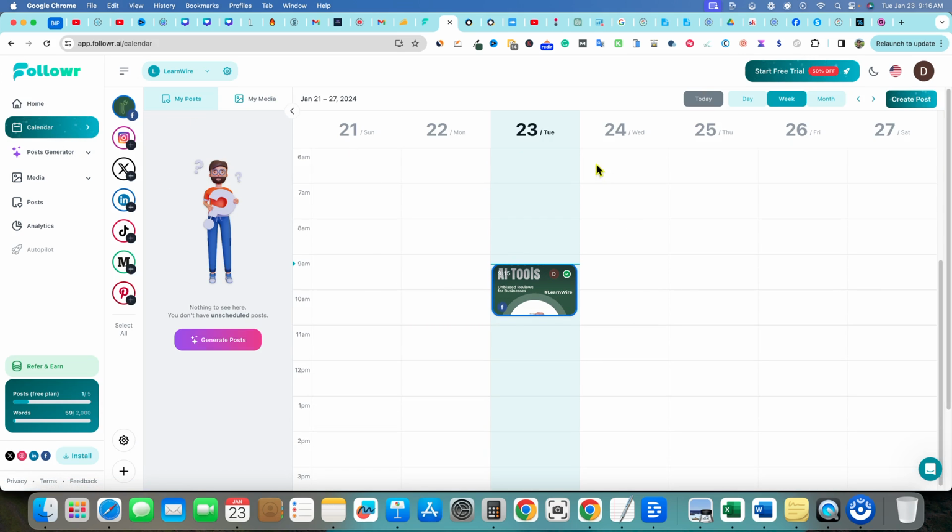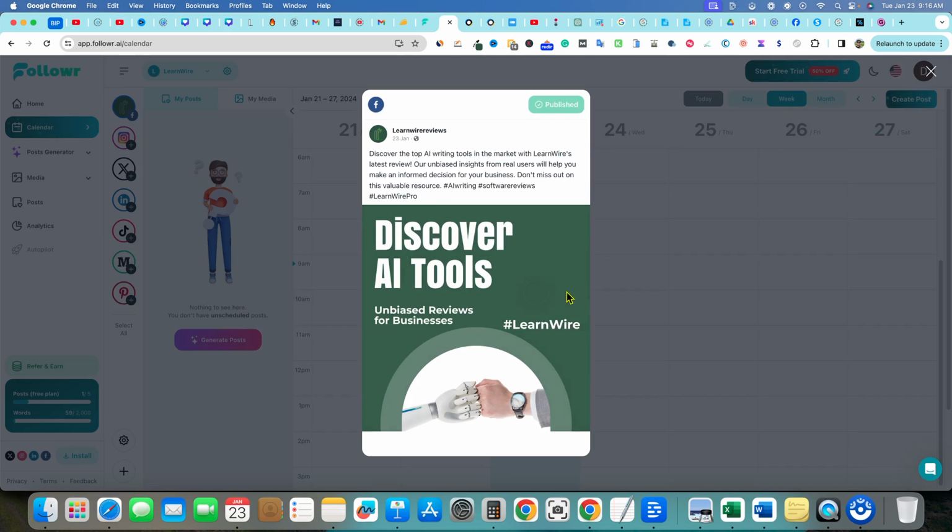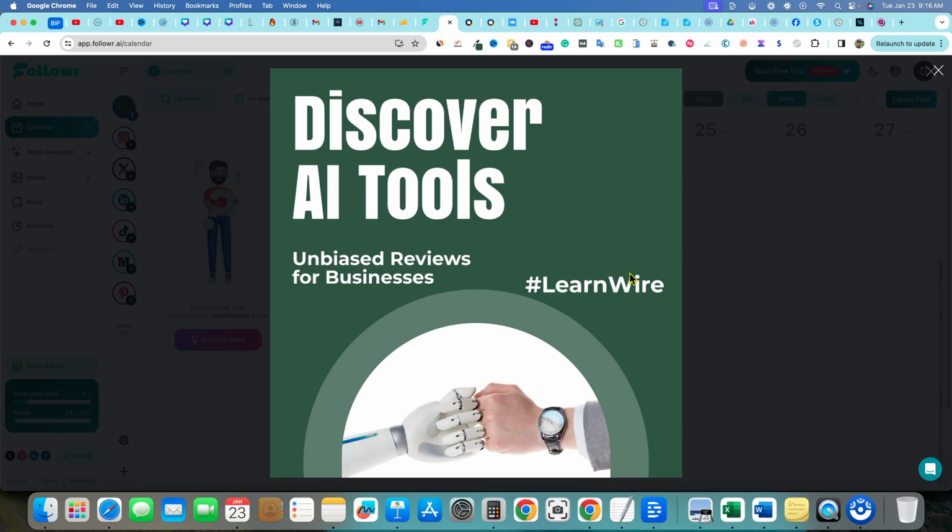Let's go and take a look at calendar. This is what the calendar looks like. It's going to tell us that on January 23rd we published around the 9:15 a.m. mark. You can click on that and see what you did. And then I'm not sure what this means over here. If we click on that, it doesn't do anything. Okay, cool. I'm going to click on this just to see what it does. Okay, it just zooms in on it.